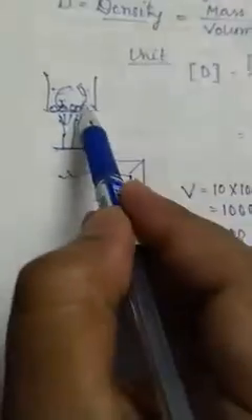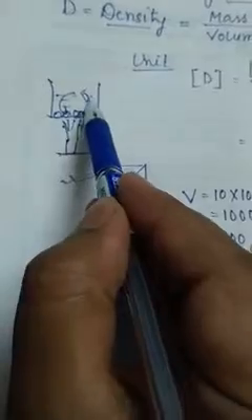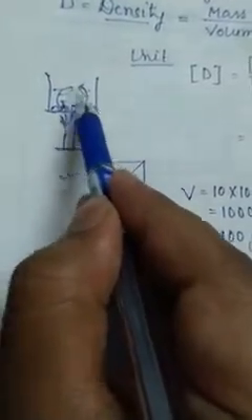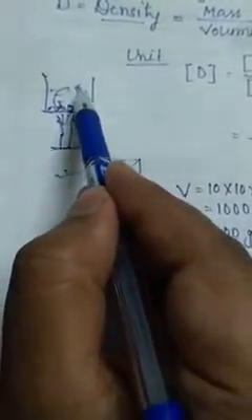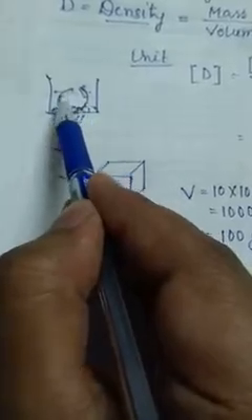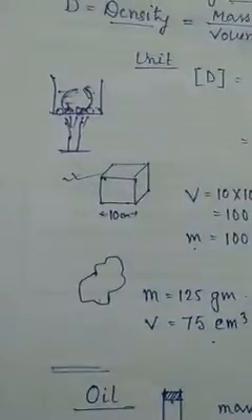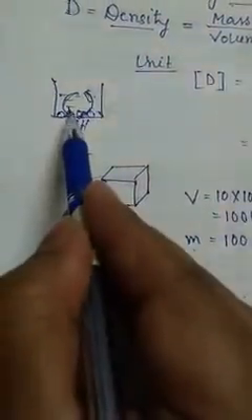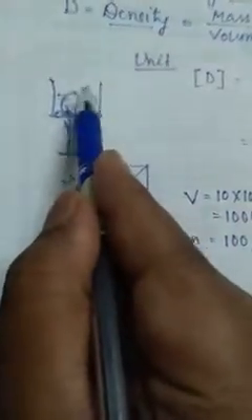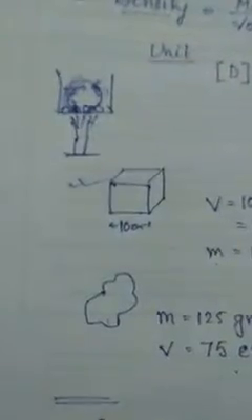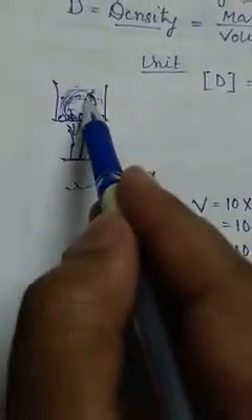The low density liquid will go up and the high density liquid will come down, and they will again heat up and go up. In this process a convection current will generate, like in the previous chapter.